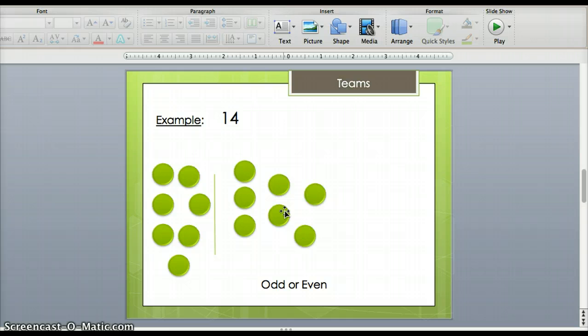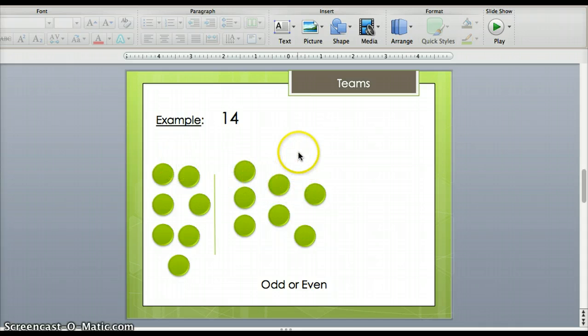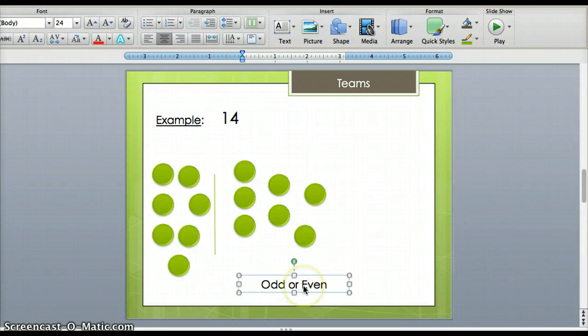So instead of putting them together in groups of 2 like I did with partners, now I'm putting them on opposite sides for teams. On this team I have 1, 2, 3, 4, 5, 6, 7 people. And on this side I have 1, 2, 3, 4, 5, 6, 7. So 7 on this team and 7 on the other. I know that both sides are equal. Thinking back to Even Steven and Odd Todd, Even Steven likes when things are fair. Both of the teams are equal or fair, so I know that 14 is an even number with teams.